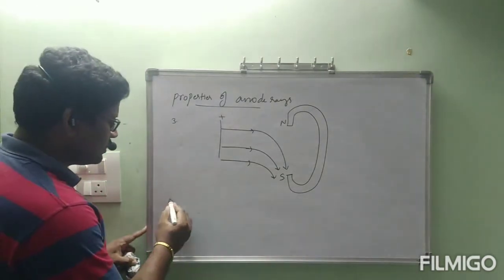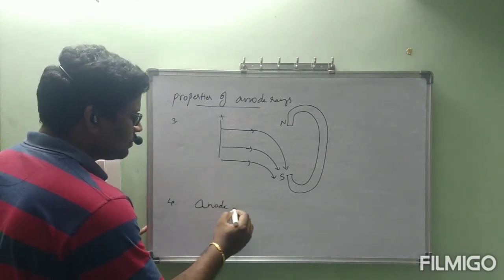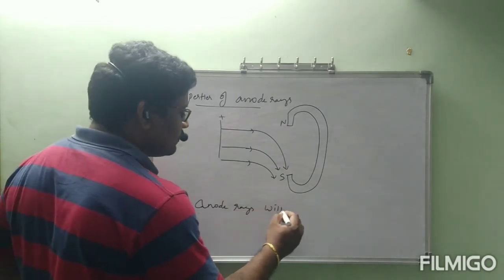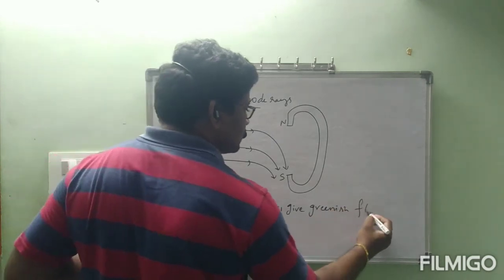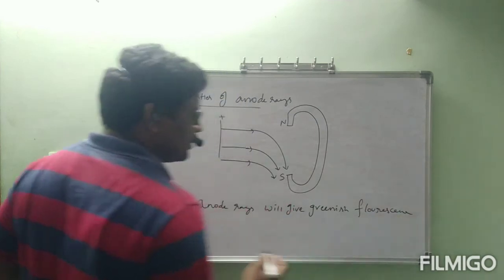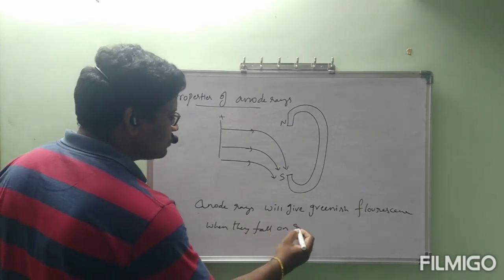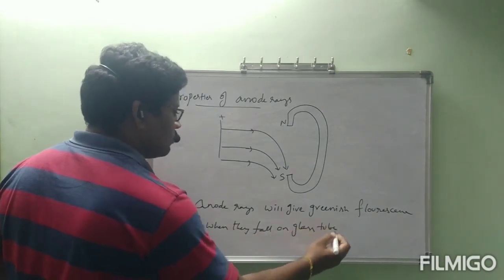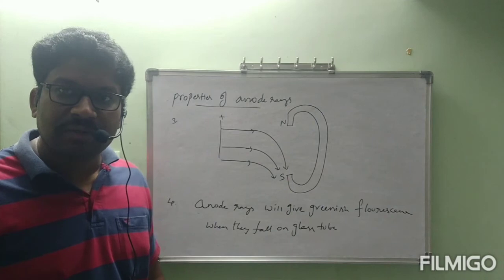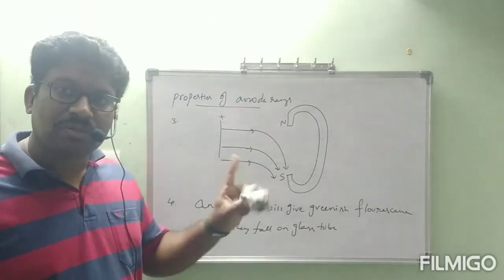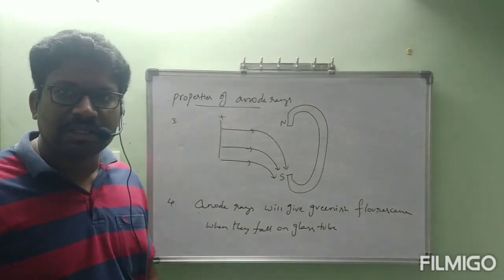This is the third one. Fourth: anode rays will give greenish fluorescence when they fall on the glass shoe. The same property which was shown by cathode rays, the same thing here also.